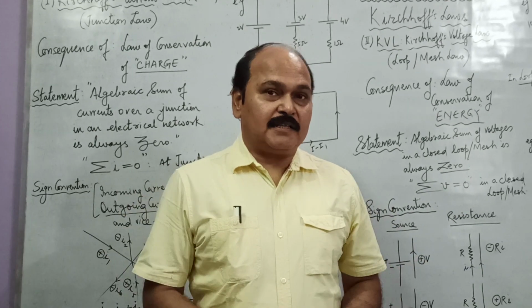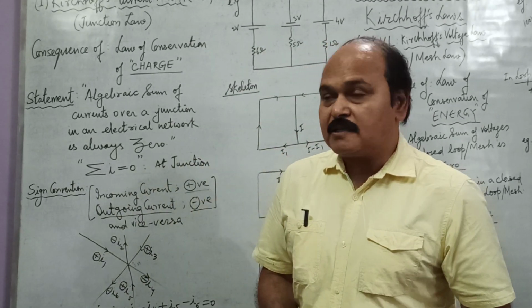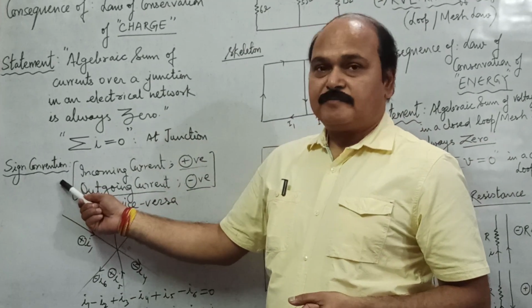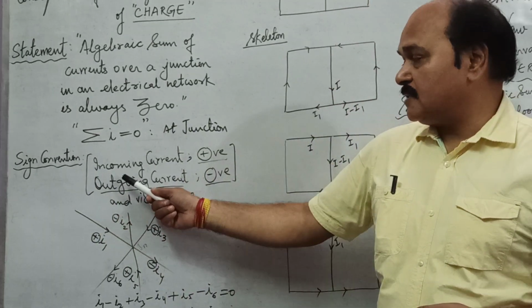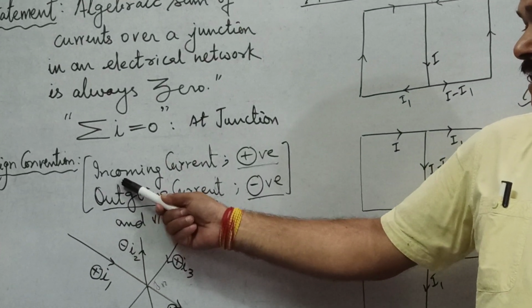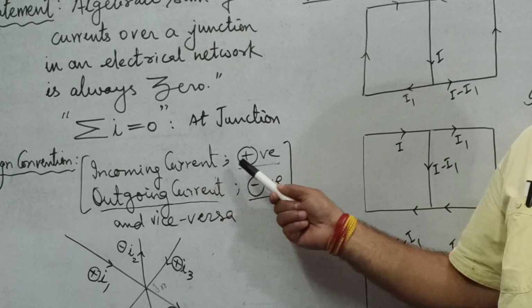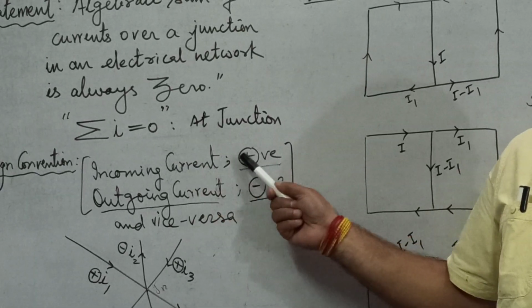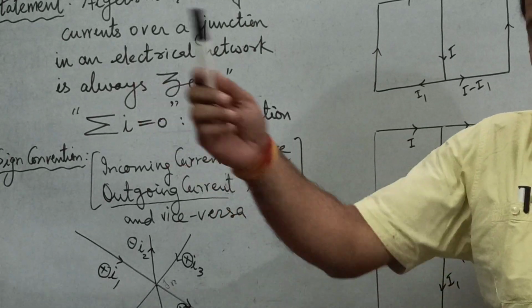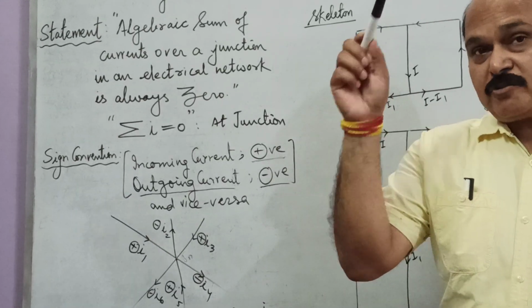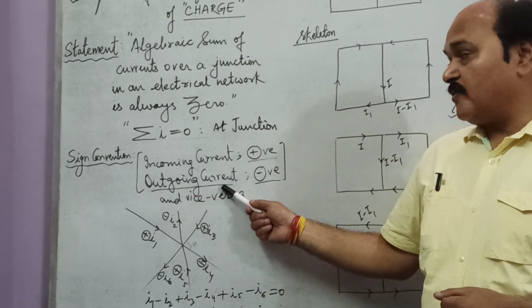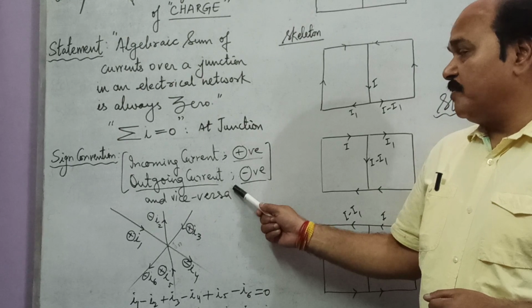How to decide the sign? For deciding the sign of various currents, we have a sign convention. And the sign convention is like this. Incoming current is given a positive sign, that is the current coming towards the junction. Then the current going away from the junction, that is outgoing current, would be given a negative sign.